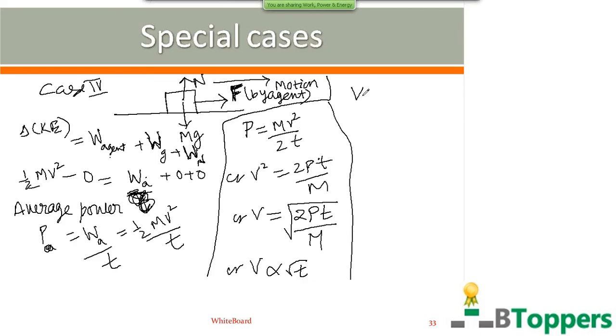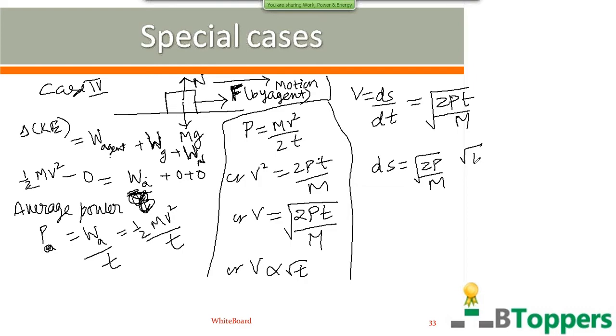To find the distance traveled from the initial position as a function of time, you can write v equal to ds by dt. Here ds is a displacement covered by the body during the infinitesimally small interval of time dt. So instant velocity you can write ds by dt, which is equal to root of 2Pt by m. So ds can be written as root of 2P by m into root t into dt.